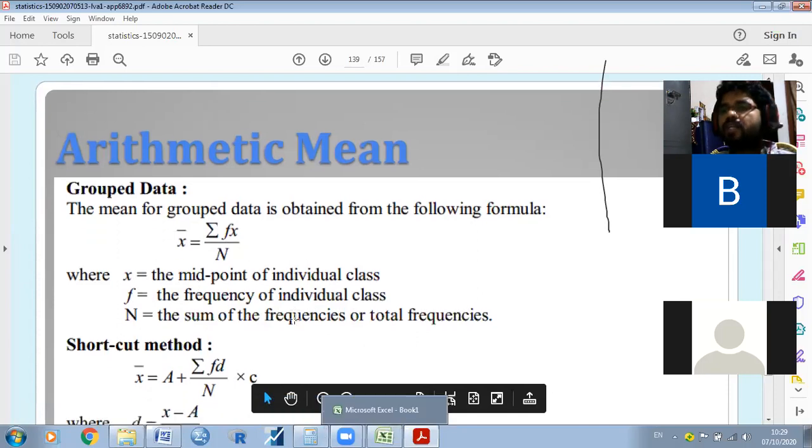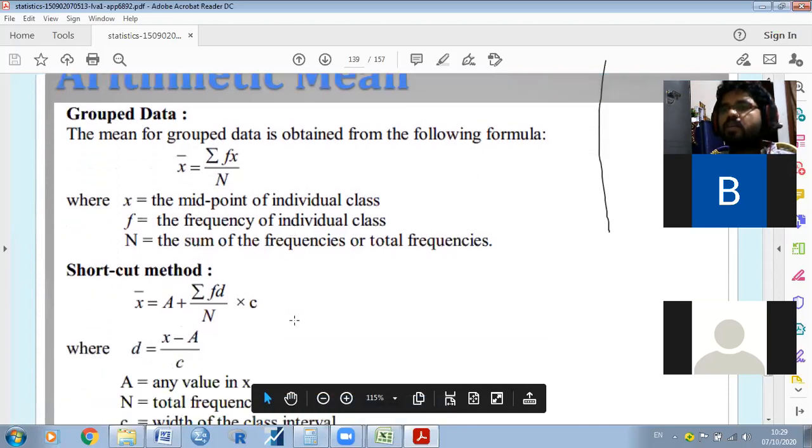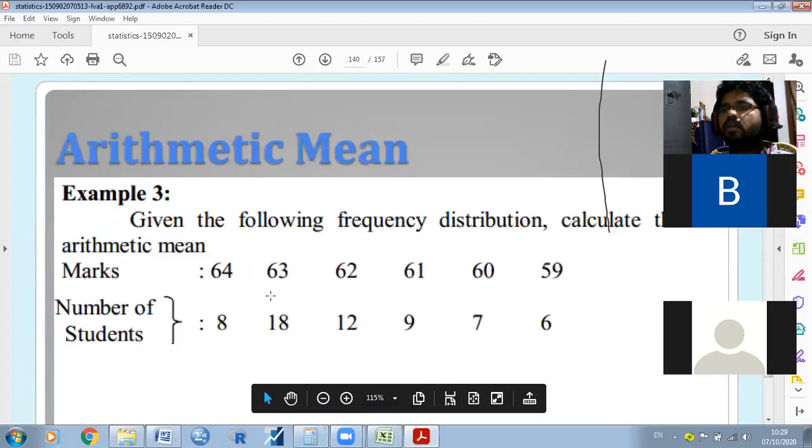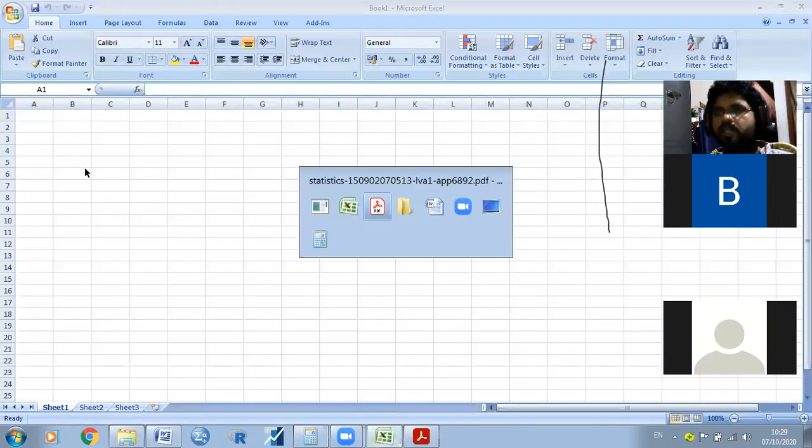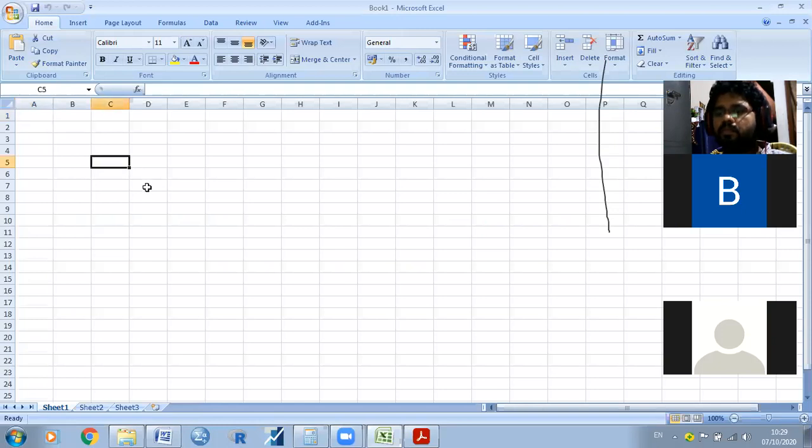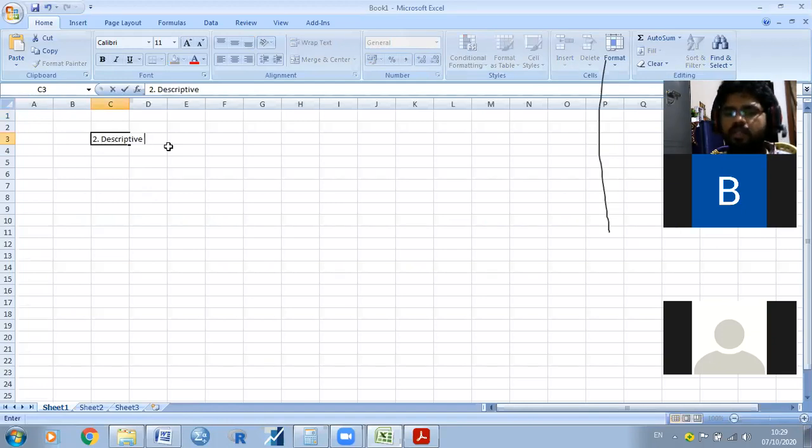So for example, I will give another example also. See, the second one. This is the second one, discrete.